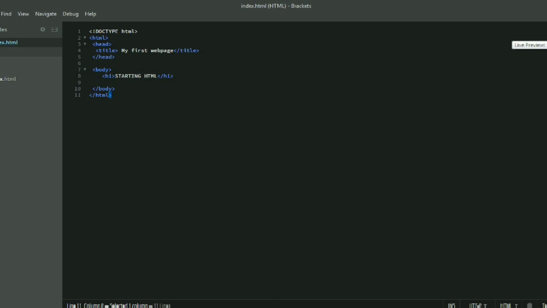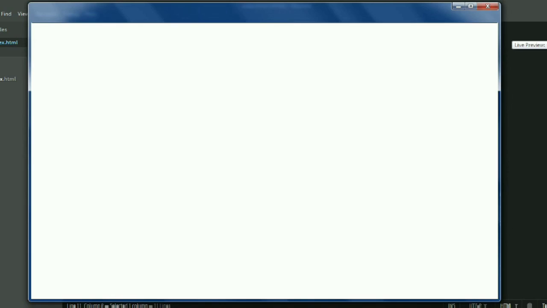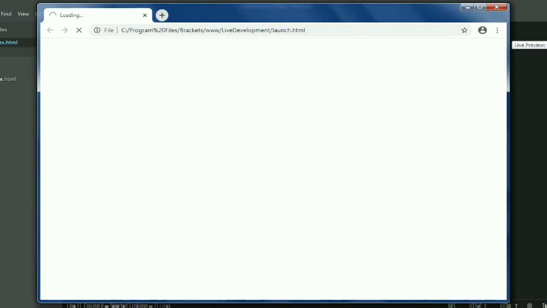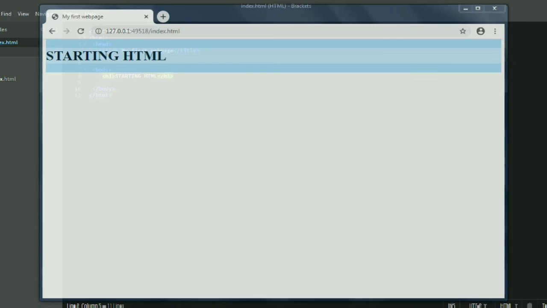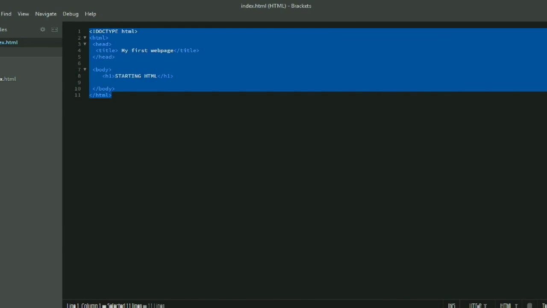We can access the live preview by selecting this icon, and once you click this icon, we will be redirected to a web page. Here we will see a web page with the title My First Web Page and the heading Starting HTML, just like this. It is a very useful feature while we are writing intense code.